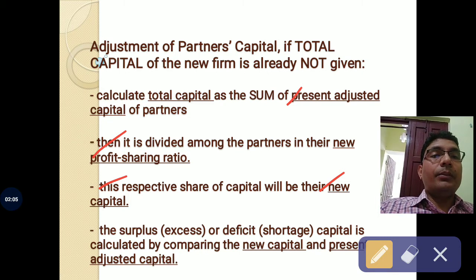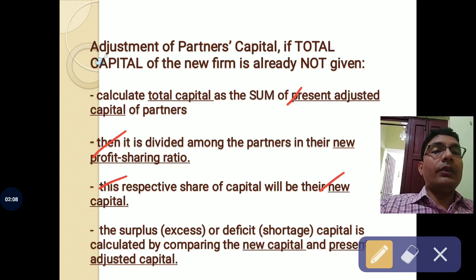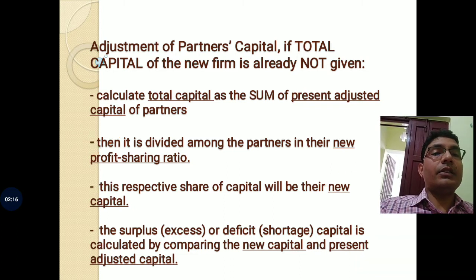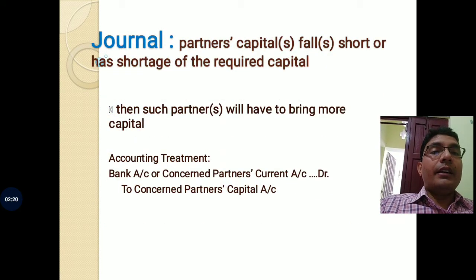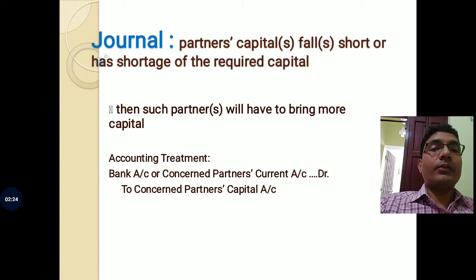Now we compared this new capital with the present adjusted capital, that is the actual adjusted capital of the partners, and the surplus or deficit was treated with the help of journal entries in which the partners would have brought in or withdrawn the surplus or excess money.